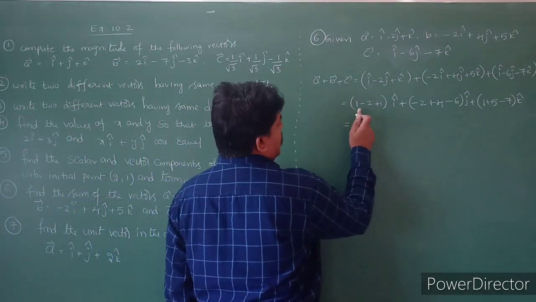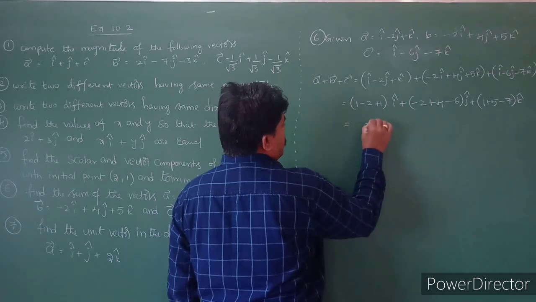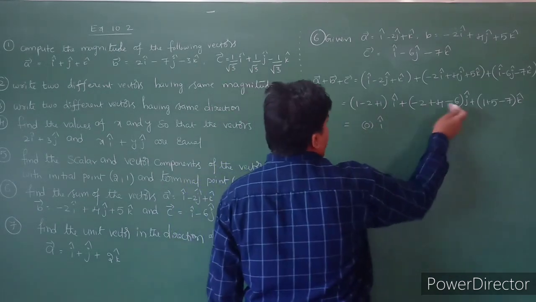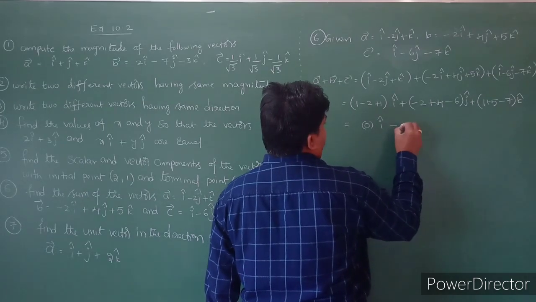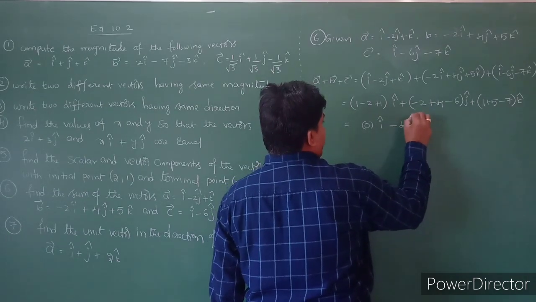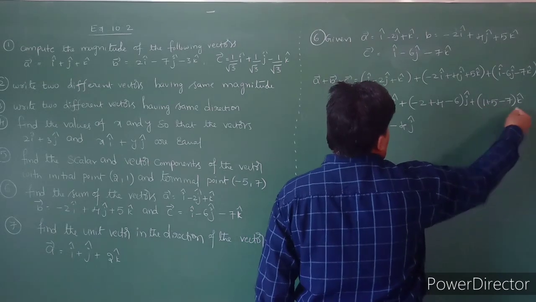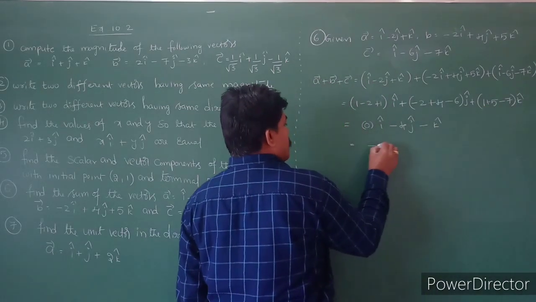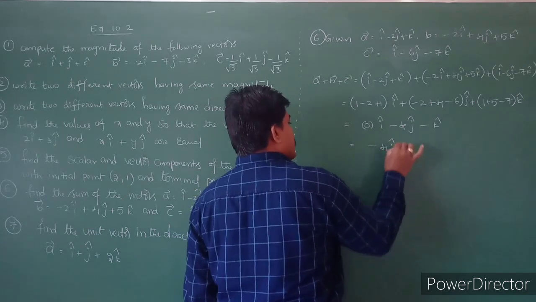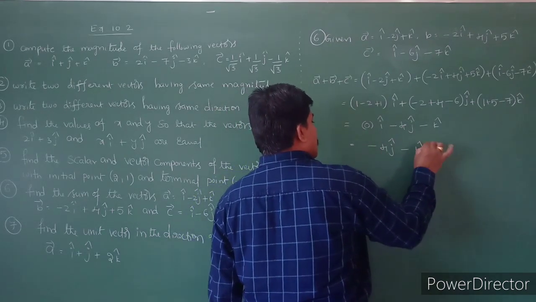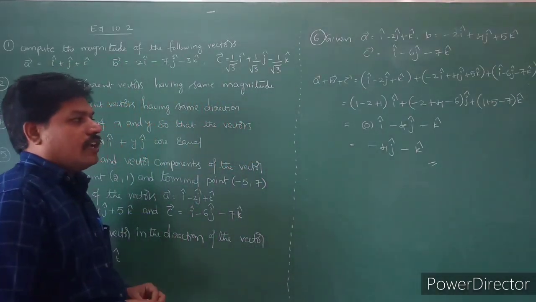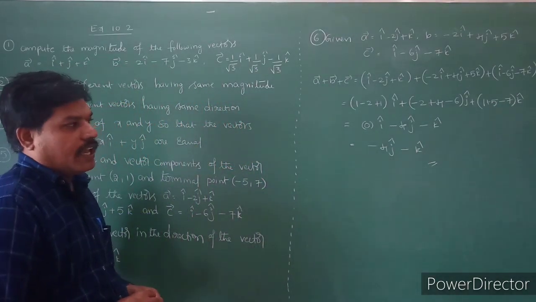So that is nothing but 1 minus 2 plus 1, it will become 0 into i cap. Here minus 8 plus 4, that is nothing but minus 4j. Here 6 minus 7, that is a minus k cap. So that is the sum of the vectors, minus 4j minus k cap.